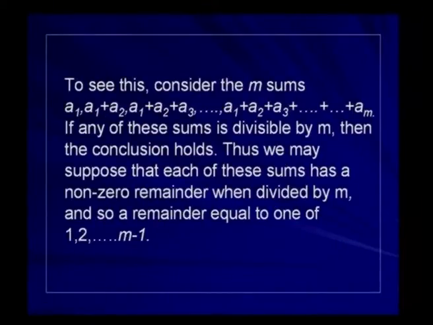To see this, consider the m sums a1, a1 plus a2, a1 plus a2 plus a3, and so on. There are m such sums. If any of these sums is divisible by m, then obviously the conclusion holds.